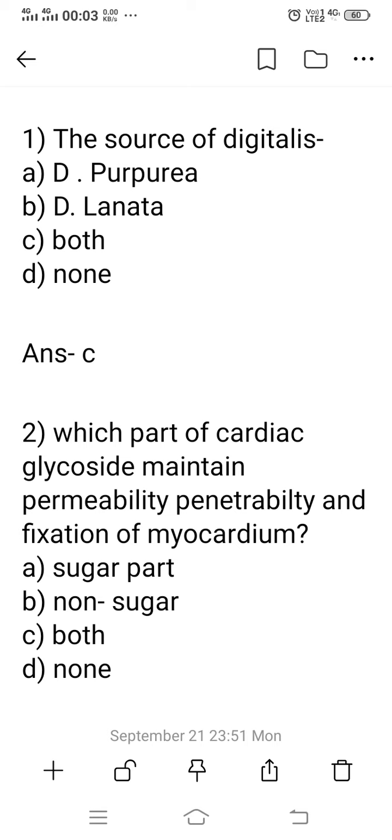What is digitalis? Digitalis belongs to the plant source of the cardiac glycoside group. So what is the source of the digitalis? Option A, digitalis purpurea. Option B, digitalis lanata. Option C, both. Option D, none. Digitalis has two sources: number 1, digitalis purpurea, number 2, digitalis lanata. So the right answer is option C, both.